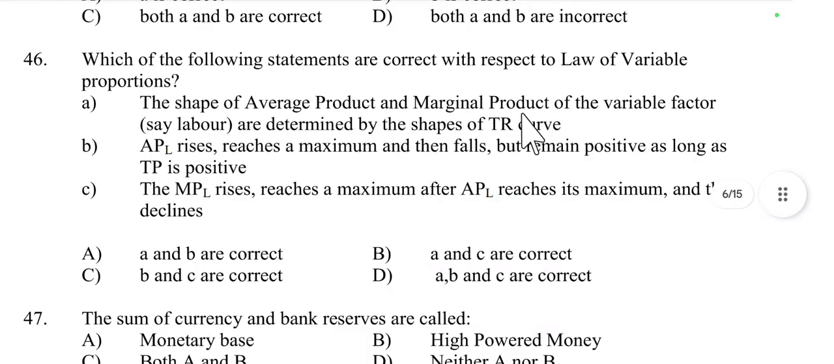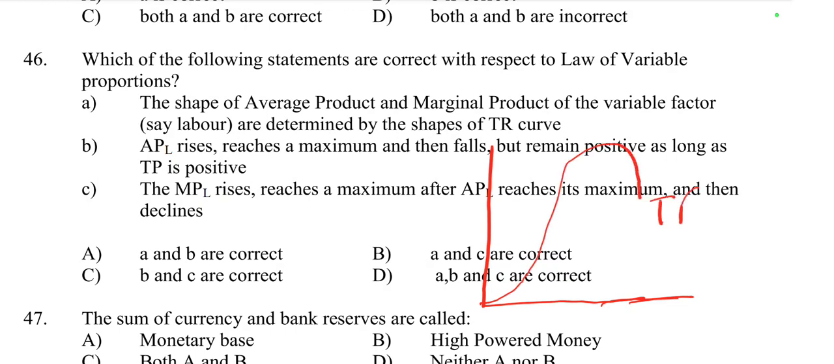Then question number 46. Which of the following statements are correct with respect to the law of variable proportion? The law of variable proportion is a short run concept. The shape of the average product and marginal product of the variable factor, say labor, are determined by the shape of the TR curve. In the law of variable proportion, there are generally three main curves. One is TP or TR, then MR,